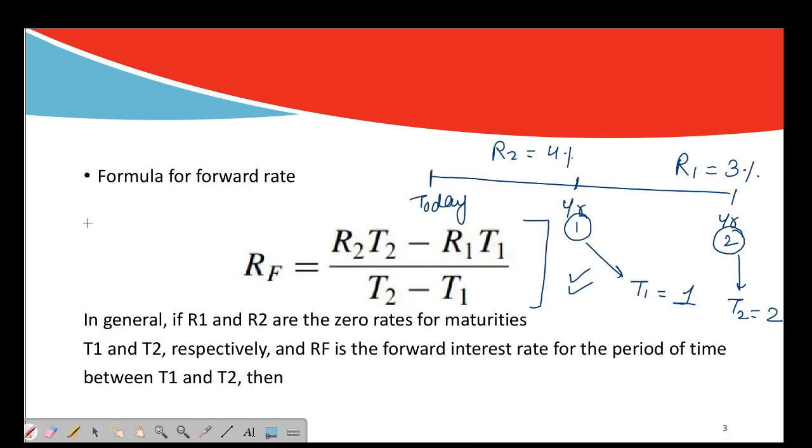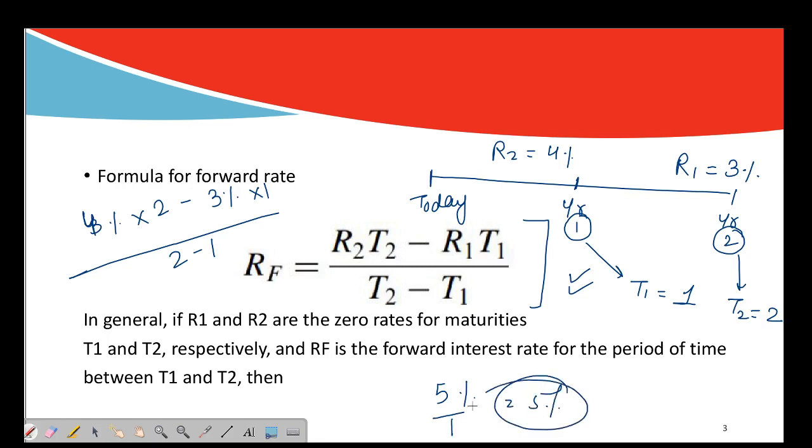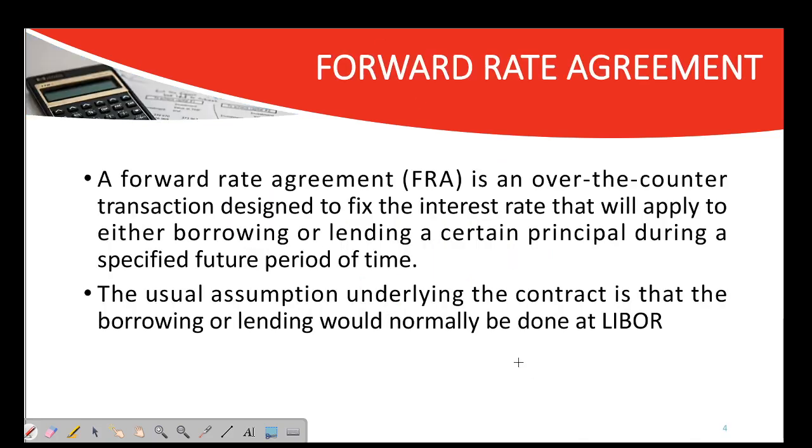So now, it's 4% into 2 minus 3% into 1, upon T2 minus T1, which is 1. So 4 twos are 8% minus 3% is 5%, upon 1, answer is 5% forward rate. So this is the general formula for the forward rates calculation. Now from forward rates we come across a new term, which is forward rate agreement.